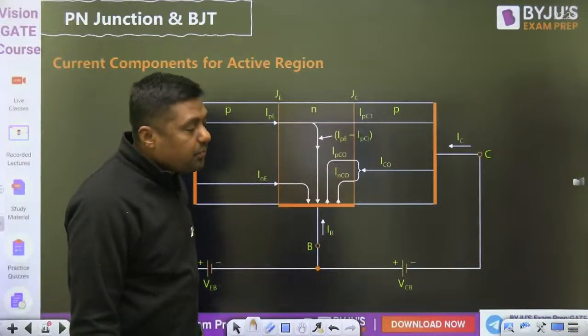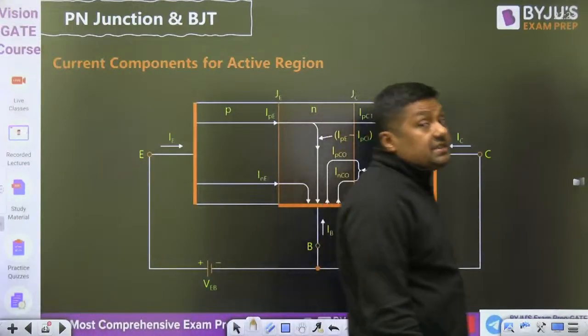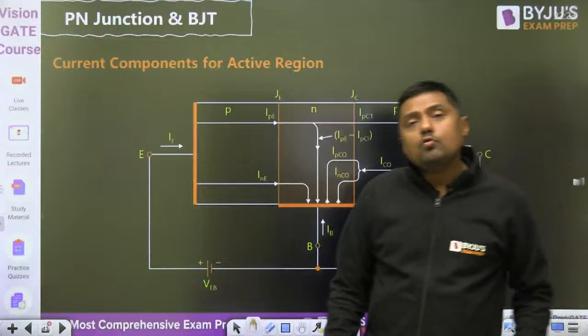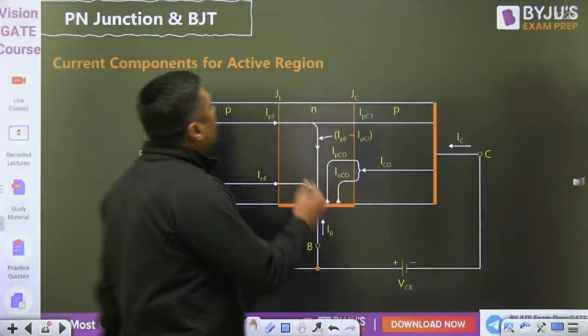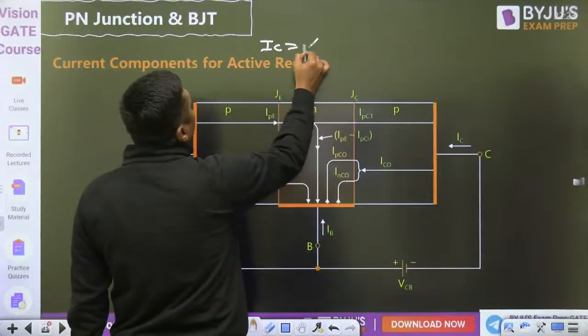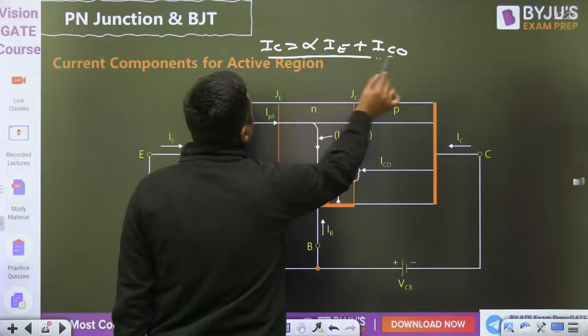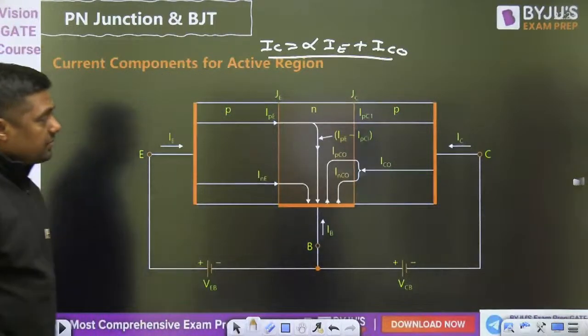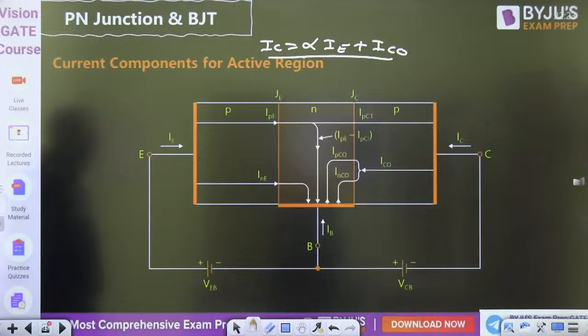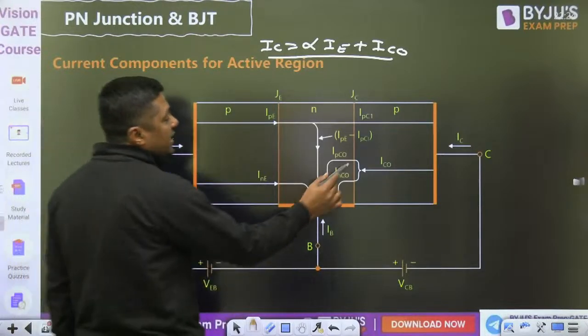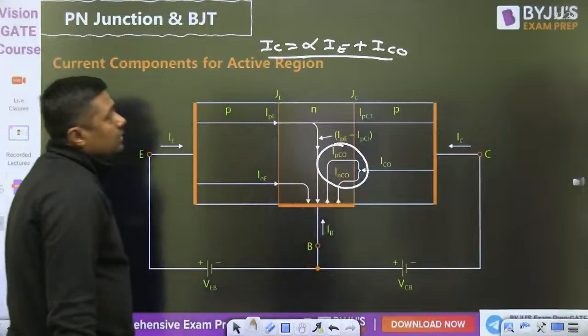Current components are important because in EDC, how are we going to get IC? IC is equal to alpha I plus what? ICO. That is important. This formula is important. Please remember that. And what is the ICO? ICO has two components: one is called IPCO and the other INCO. This diagram is very, very important.